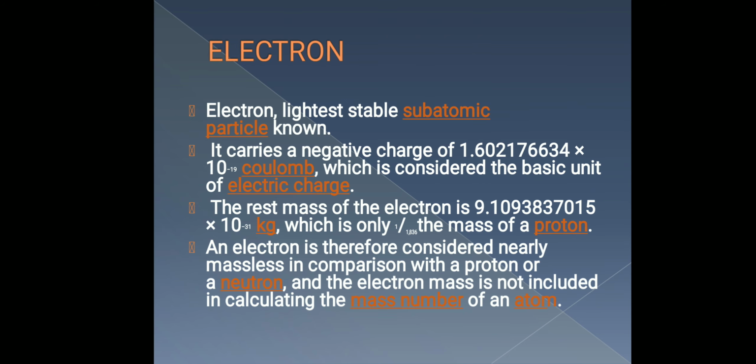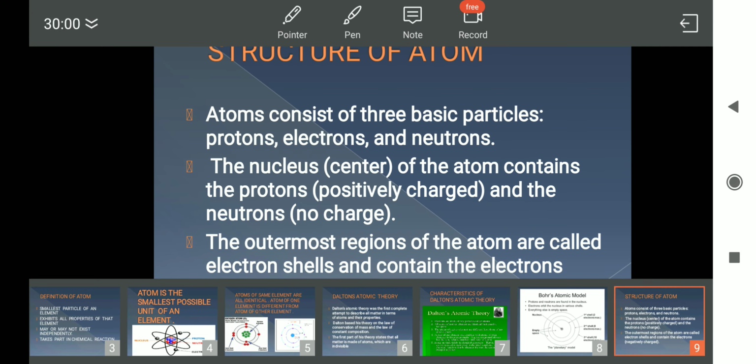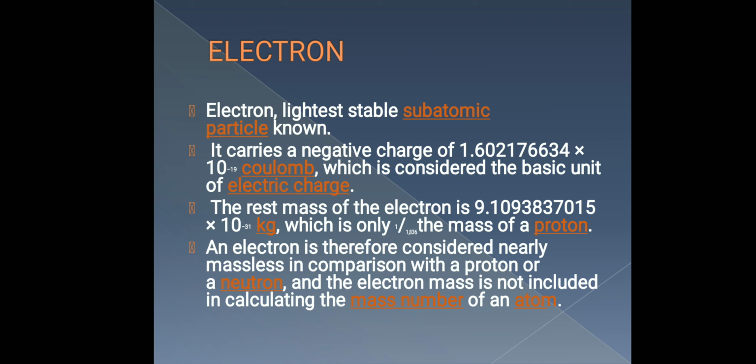Now we start with the electron. The electron is the lightest stable subatomic particle. It carries a negative charge of 1.6 into 10 to the power minus 19 coulomb, which is considered the basic unit of electric charge.